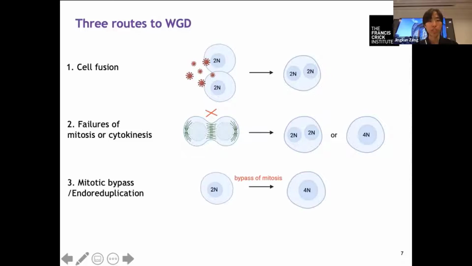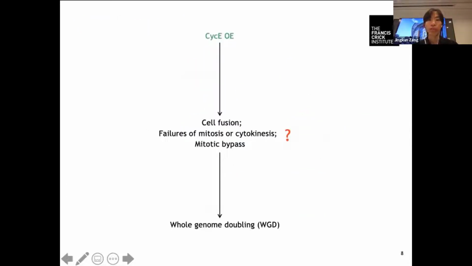The third route is through endoreduplication, where cells bypass mitosis, entering from G2 directly to a G1 phase. And the difference between two and three is that there is no nuclear envelope breakdown or any signs of mitosis for mitotic bypass. So first, we want to figure out which of these three is happening in Cyclin E expressing cells that leads to whole genome doubling.